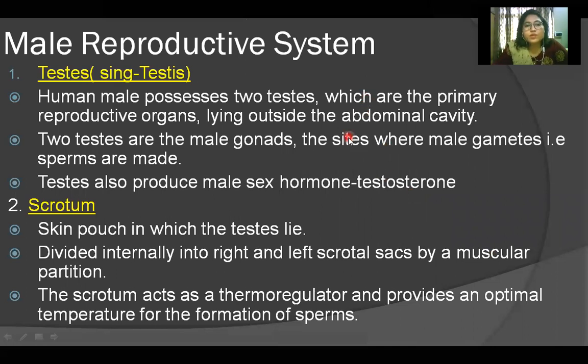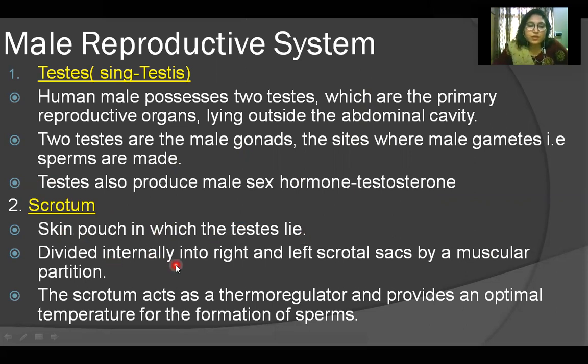That means there are two functions of testes. First is the formation of the sperms. Second is the production of the male sex hormone, that is testosterone, which also takes place in the testes. Then next is scrotum. Scrotum, as I told you, is a bag-like structure, a skin pouch in which the testes lie.